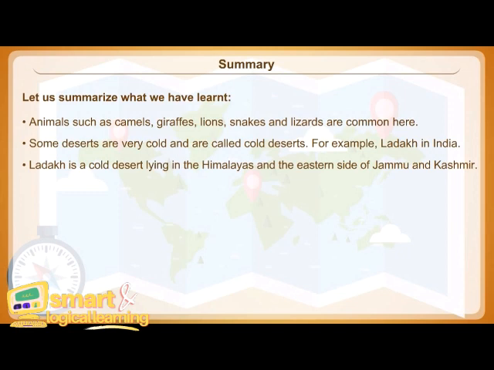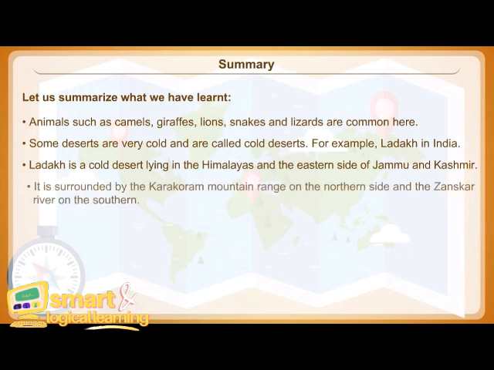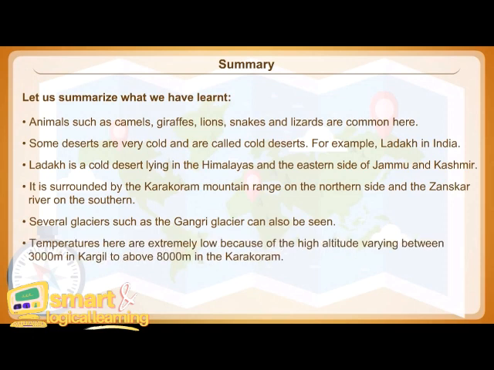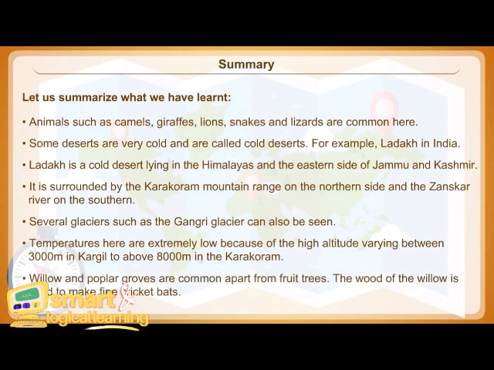Ladakh is a cold desert lying in the Himalayas and eastern side of Jammu and Kashmir. It is surrounded by the Karakoram mountain range on the northern side and the Zanskar River on the southern. Several glaciers such as the Gangri Glacier can also be seen. Temperatures here are extremely low because of the high altitude, varying between 3,000 meter in Kargil to above 8,000 meter in the Karakoram. Willow and poplar groves are common apart from fruit trees.